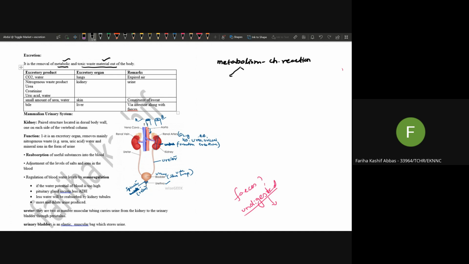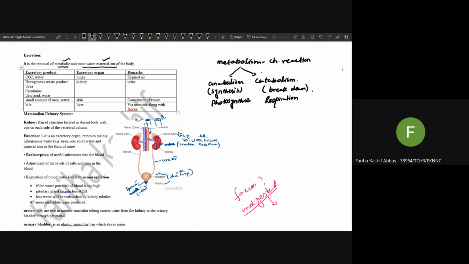There are two different types of metabolic process. Number one is known as anabolism, and number two is known as catabolism. Catabolism means all the processes in which breakdown occurs, and anabolism are those processes in which synthesis occurs. Synthesis means formation of anything. So an example of catabolism is respiration, and an example of anabolism is photosynthesis. These are the simplest examples.